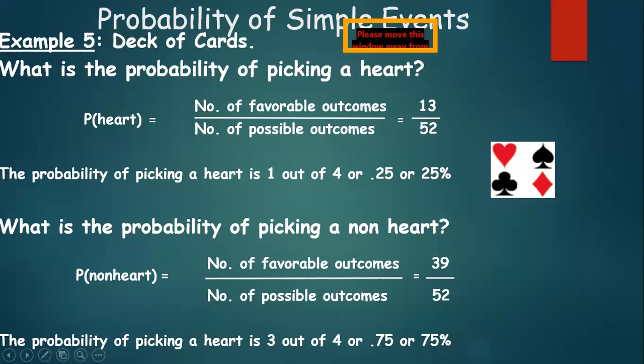And if you add all of them, what is the total? 39 cards out of the total 52. And yes, that's the probability of picking a non-heart card. 39 upon 52. We can simplify it further to get the answer as 3 upon 4, which can further be simplified to 0.75.